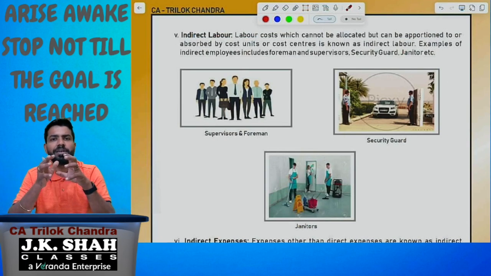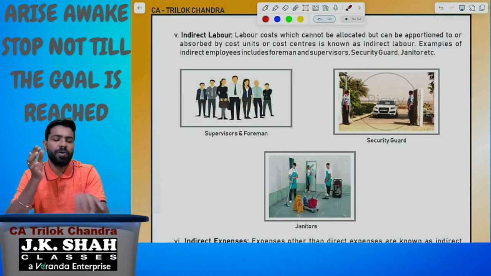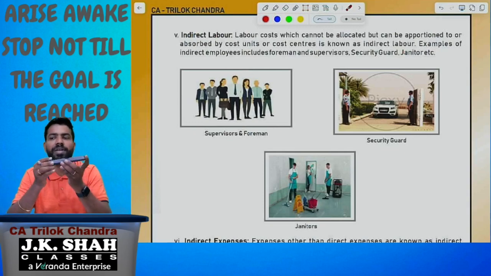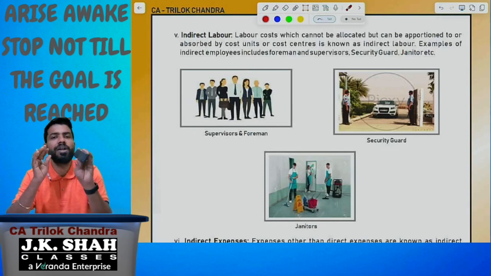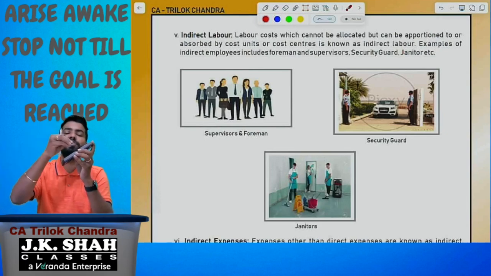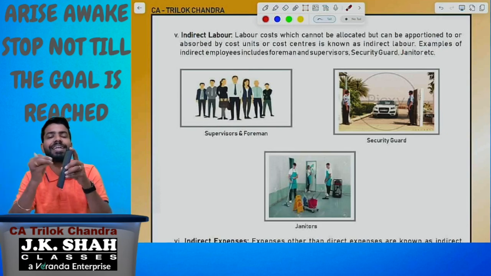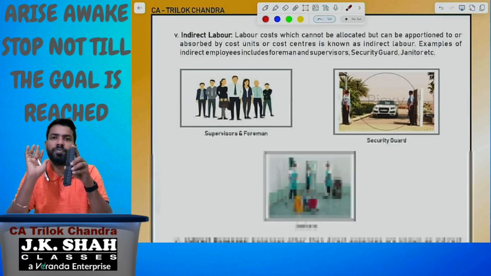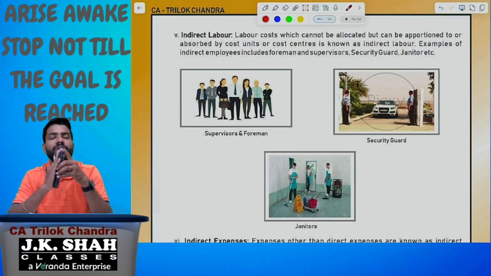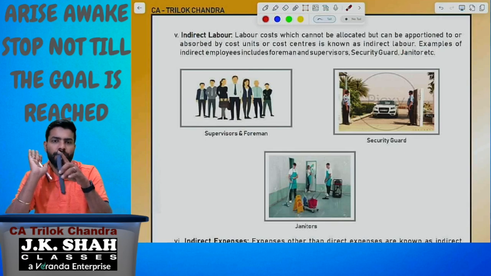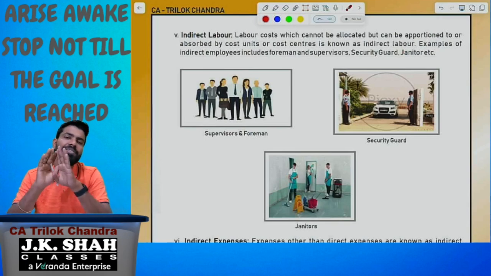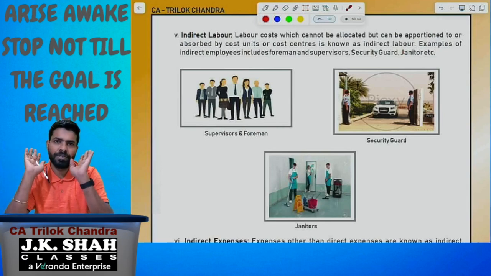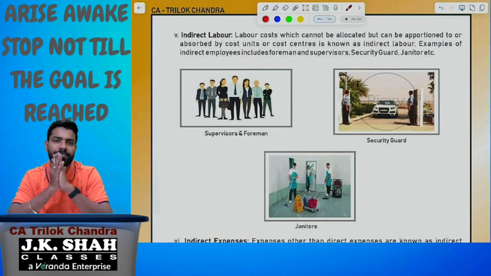All these people comes under the indirect labor because their cost cannot be traced to the product. Once this product is out, we can say how much is the labor cost incurred on this, like direct workers cost, but we cannot quantify how much is the salary of the manager to be added directly. I mean to say directly cannot be traced to the product. So whichever the cost cannot be traced directly, we are going to call it as the indirect labor. Indirect expenses, simply I can tell you, other than direct expenses, any expense is an indirect expense.